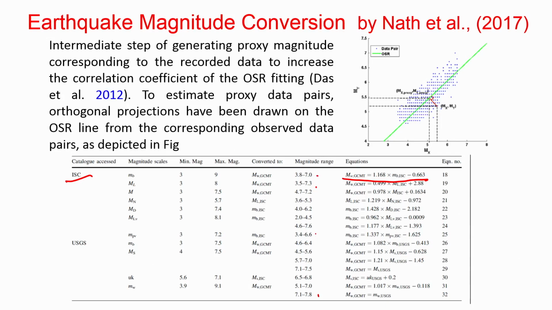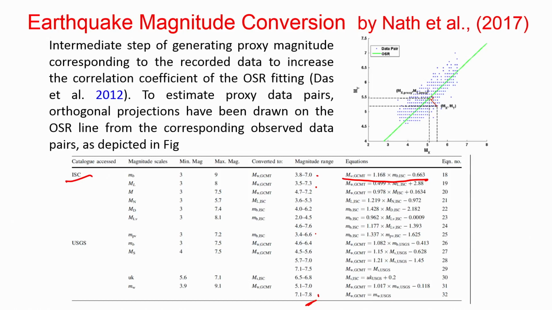You can see that the highest range given here was 7.6, 7.8 actually. Okay, so if you have some other earthquake which is beyond this, one has to be really concerned about those kinds of things. So you should know in detail before using any relation whether it is useful or not.